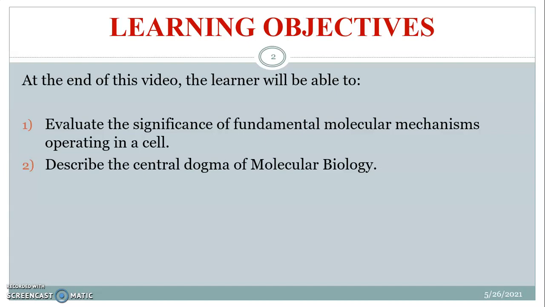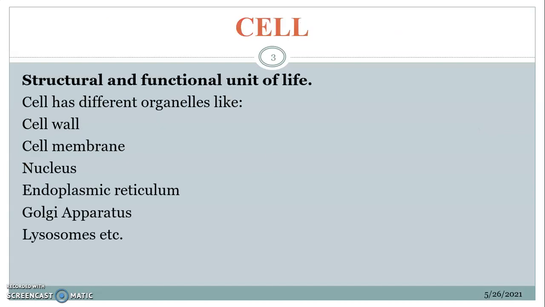Let me first tell you why this topic is of immense importance for a life science student. A learner may be from microbiology, botany, zoology, biochemistry, biotechnology, but this concept of central dogma of molecular biology is one of the most important basic fundamental concepts. And basically what it deals with is the flow of the genetic information within the biological systems. But before moving on to that, let us first become familiar.